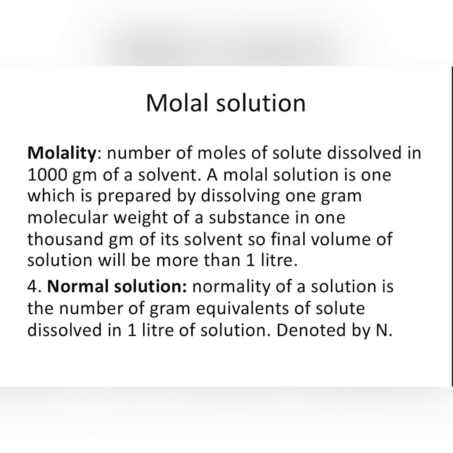Normal solution, or normality, is a solution with a number of gram equivalents of solute dissolved in 1 liter of solution. It is denoted by capital N. 1 gram equivalent is 1 mole of an ionized substance divided by its valency. M is equal to N when the valency is 1, and M is equal to N multiplied by valency when valency is higher than 1.